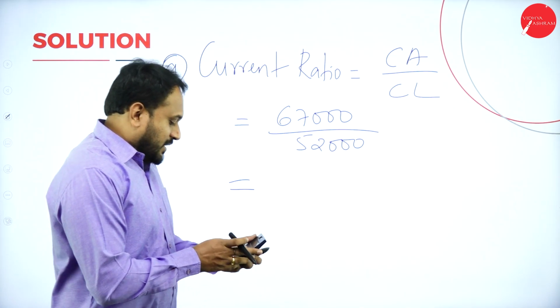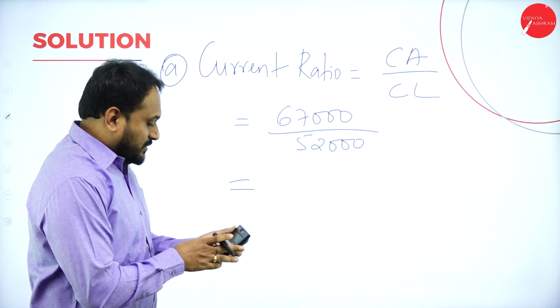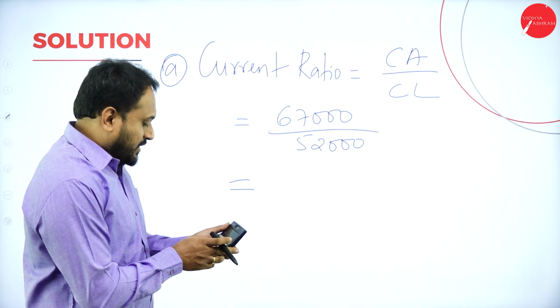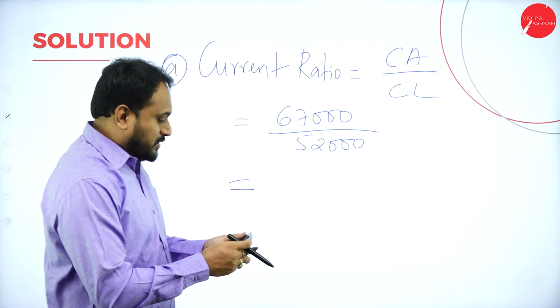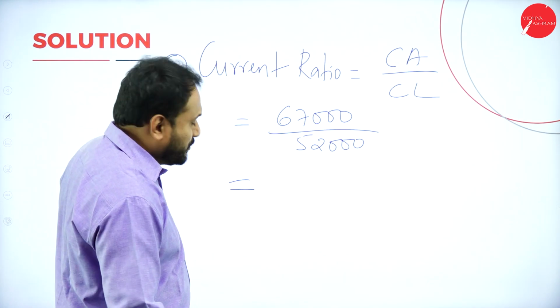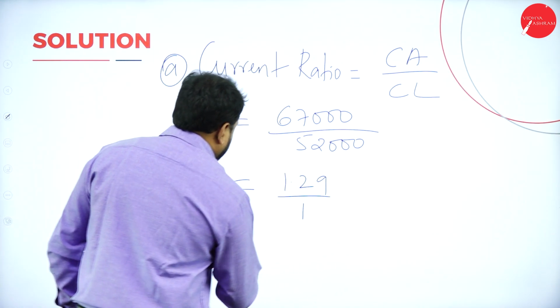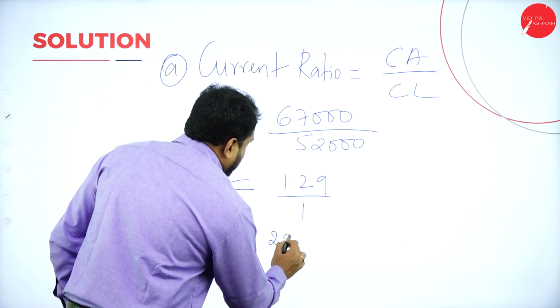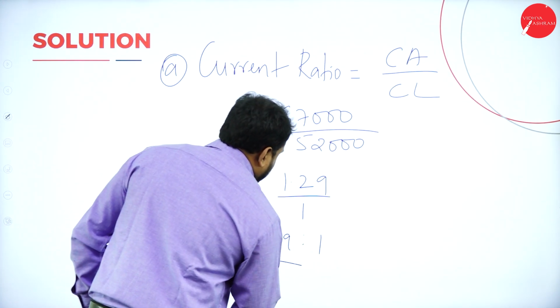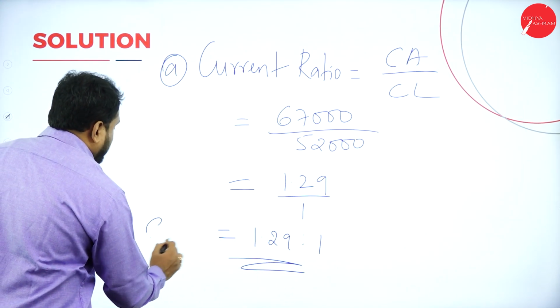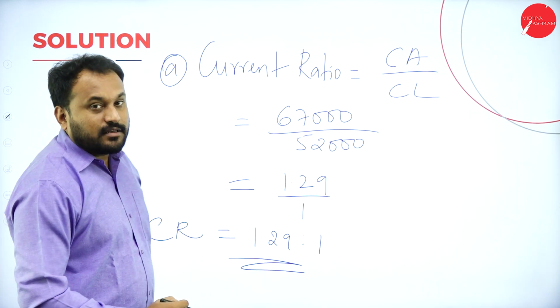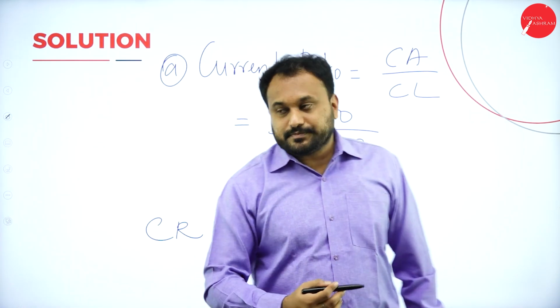We have 67,000 divided by 52,000, which is equal to 1.28. So I'll make it 1.29. So it is 1.29 divided by 1, which is 1.29 is to 1. This is my current ratio. Current ratio, done. Next, I'll go with quick ratio.